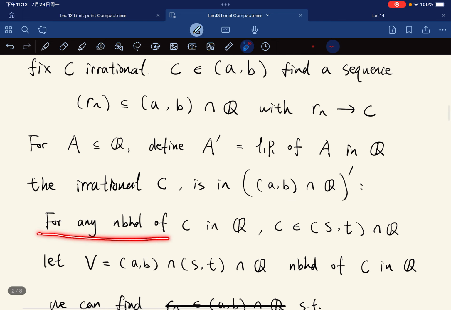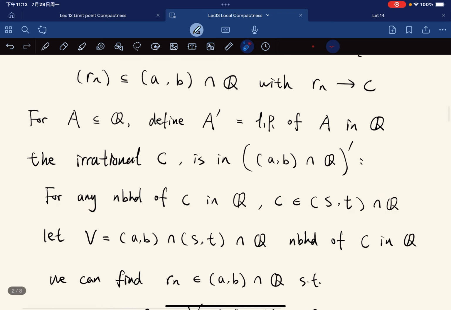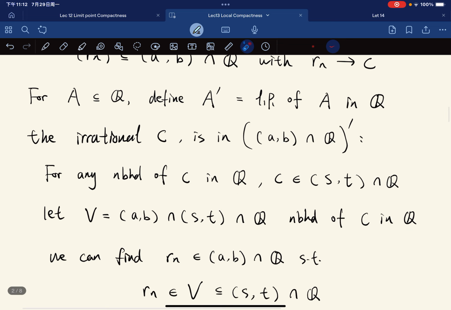Because for any neighborhood of c in R, we let V be the intersection of (a, b) and (s, t) and intersect Q. This is a neighborhood of c in Q, right?